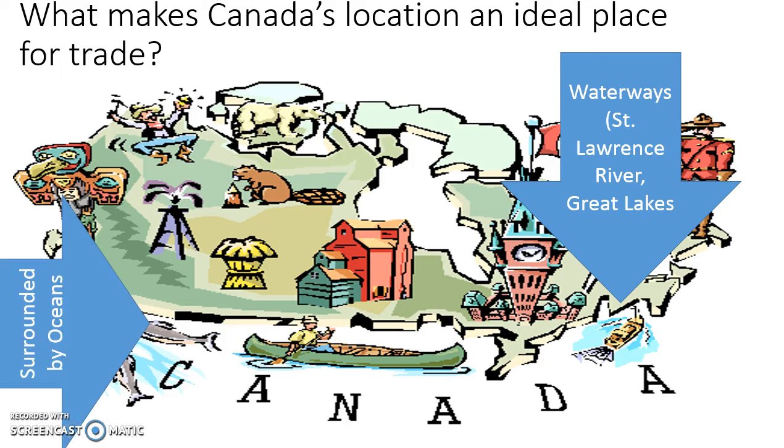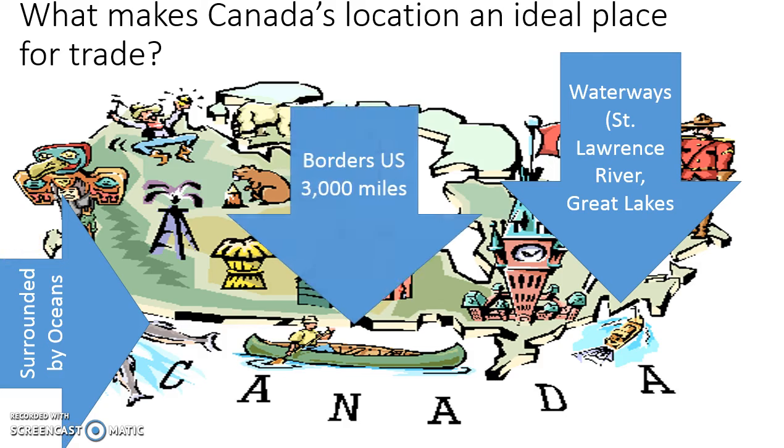You also have Canada surrounded by 3 oceans. The Arctic in the north, the Pacific in the west, and the Atlantic in the east. And those three oceans allow trade with, well, particularly the Atlantic with Europe and Asia in the Pacific. The last and final reason is Canada borders. There's actually more than 3,000 miles of border between Canada and the United States. Makes it very easy to trade and travel across the border.